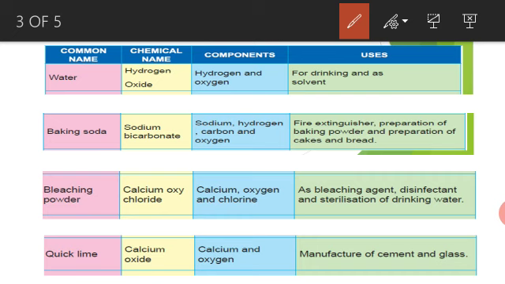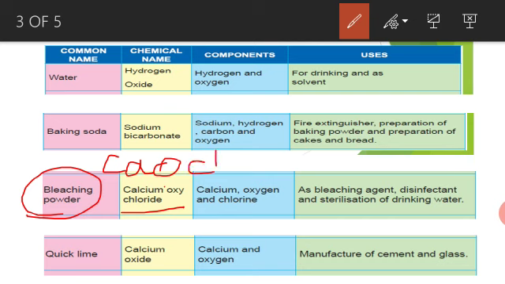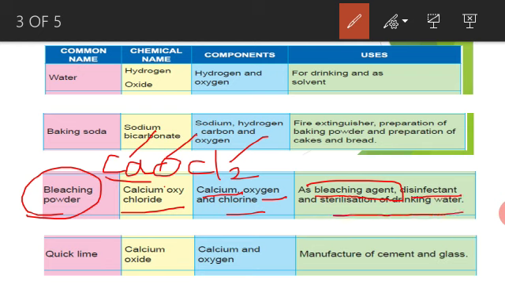Next, the bleaching powder. What is the chemical name of bleaching powder, students? Calcium oxychloride. What are the elements present in this compound? Calcium, oxygen, and chlorine. It is used as a bleaching agent, as a disinfectant, and for sterilization of drinking water.